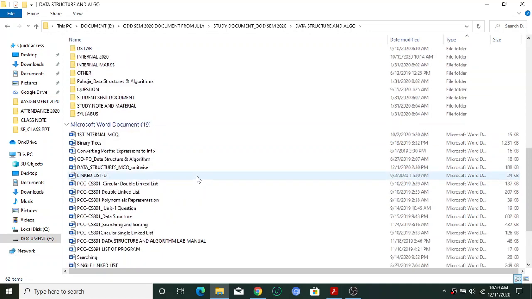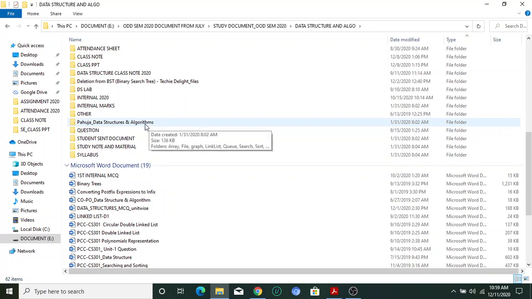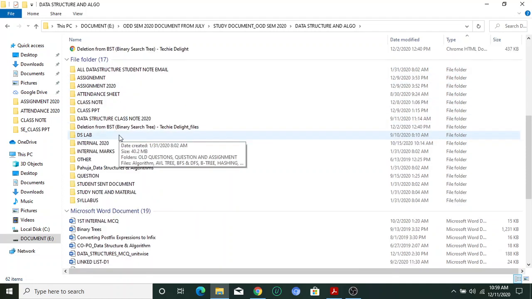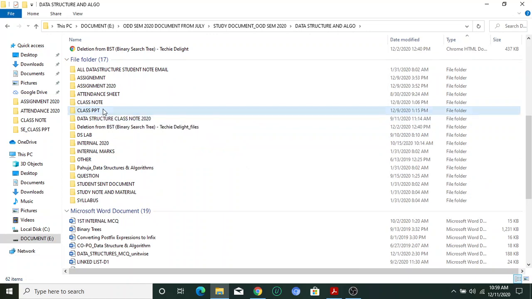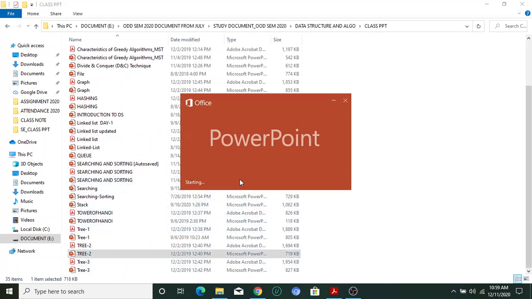So how many trees have we already covered? Please try to think like this. Sir, binary tree, binary search tree.